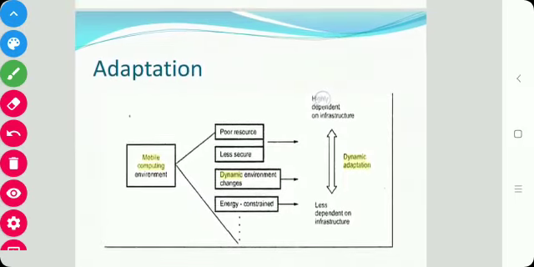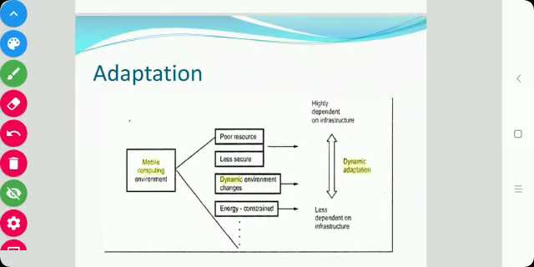So the first thing is adaptation. As we have seen in the first unit, the mobile computing environment is a resource poor environment. Here the resources are scarce. Here the bandwidth is fluctuating, the network is fluctuating. So we have to make the adaptation.